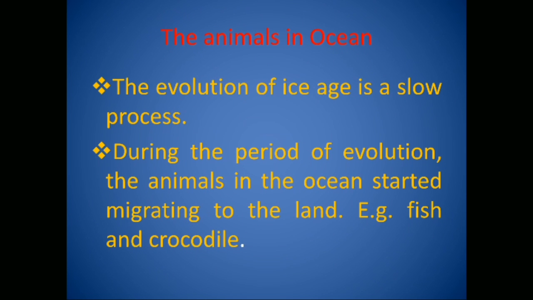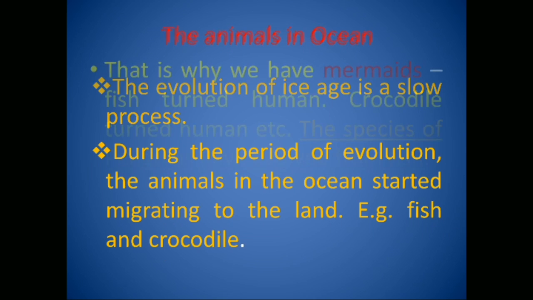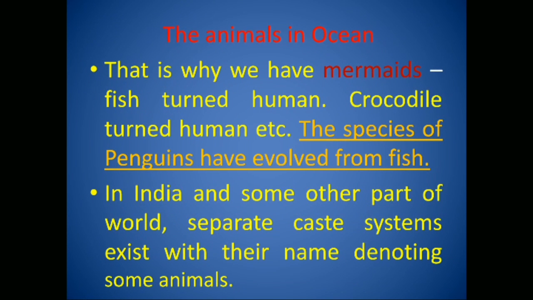For example, fish and crocodiles started migrating to the land as most of the water in the ocean started freezing and the increase in Arctic and Antarctic ice continent area. That is why we have mermaids. A fish turned human, crocodile turned human, etc. The species of penguins have evolved from fish.